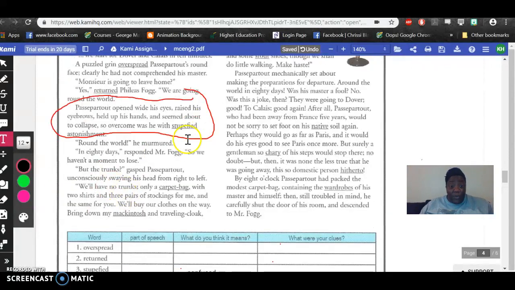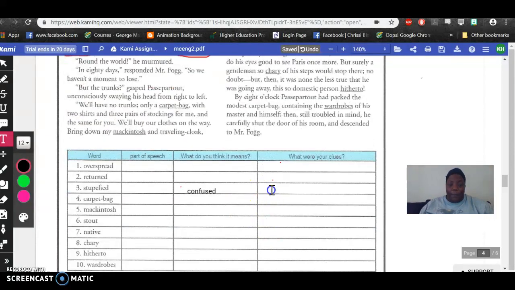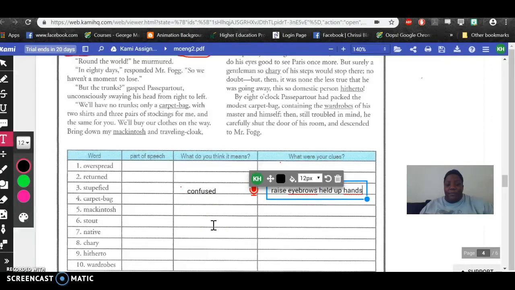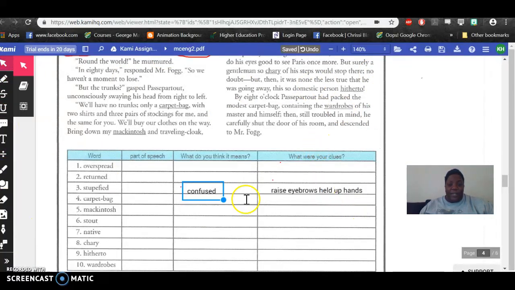Thinking that it meant confused or even stupid. This is what tells me. He has his eyebrows raised, held up his hands. Seemed to collapse. Those are signs of confusion. Raised eyebrows, held up hands. There we go. And so now with that, so we got this part in, right?